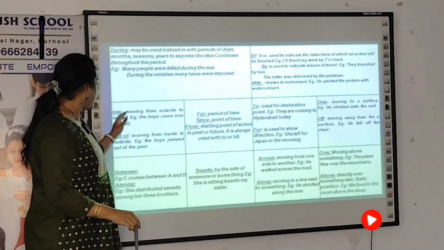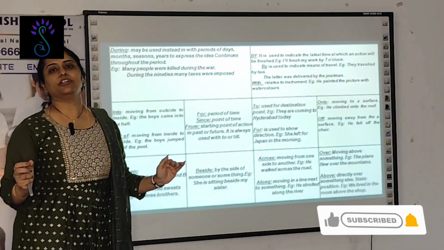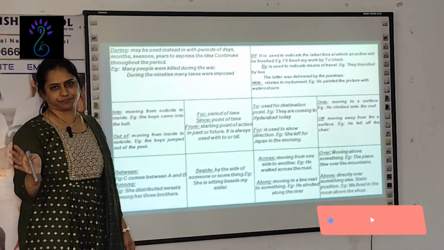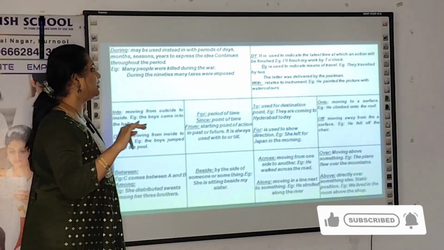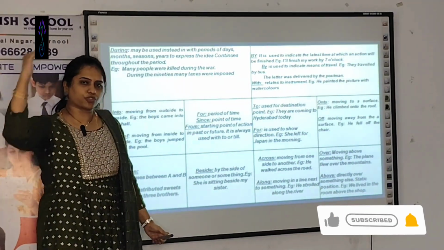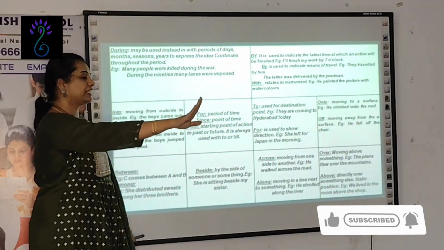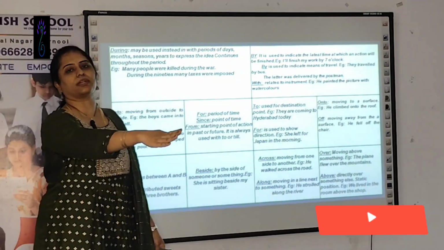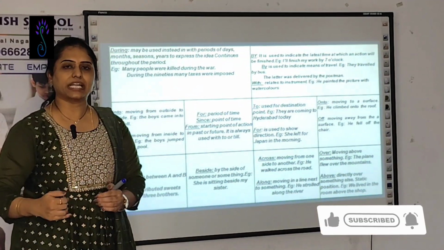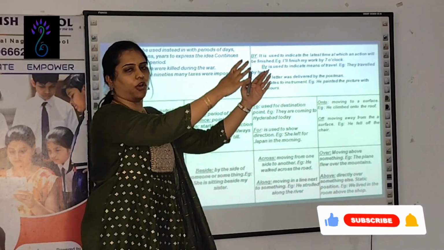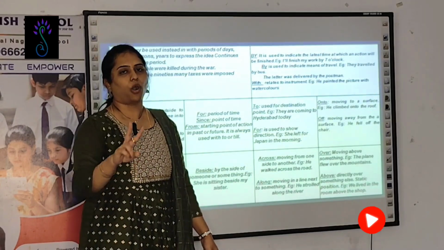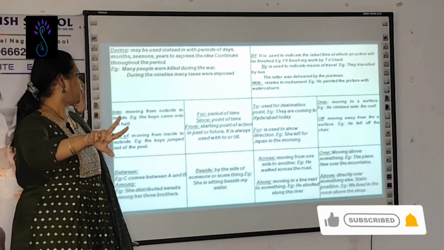Then into, the opposite of into is out of. The opposite of into is not onto. Okay, beta, the opposite of into is out of. Into is when you are moving from outside to inside. When you are entering into something, for example, I am entering into the hall, then you use into. I am going out of the hall, moving from inside to outside is called out of. Into and out of are opposites.